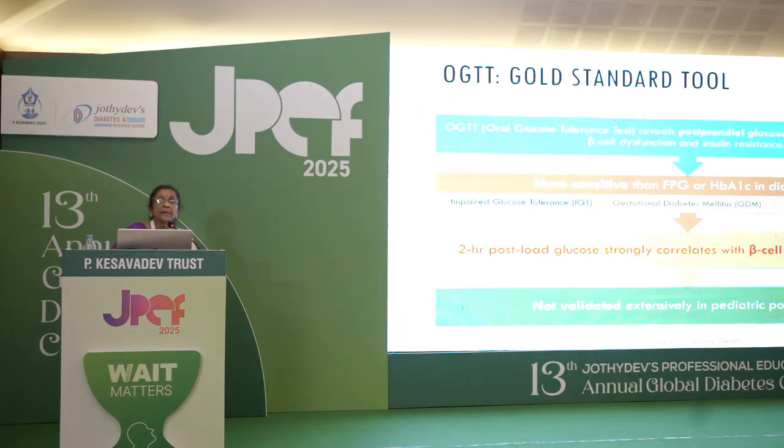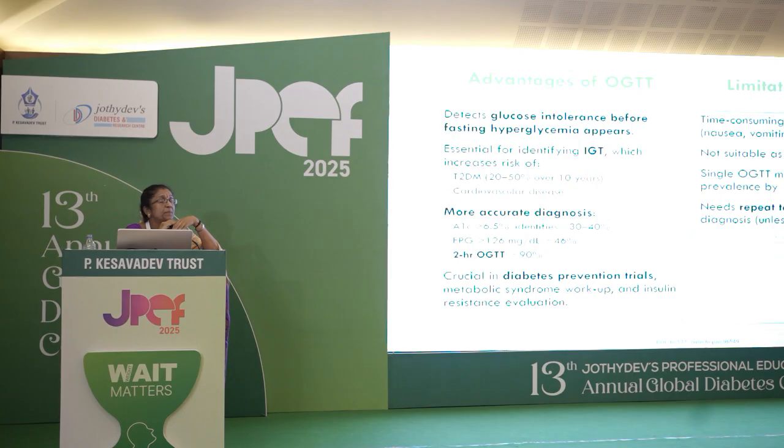So what are the things we should learn from this? OGTT reveals postprandial glucose handling, which actually tells you the beta cell dysfunction, and it is more sensitive than the fasting and HbA1c in diagnosis. So many of the patients who are in pre-diabetic stage or gestational diabetes can be picked up from this, and it correlates well with the beta cell functional capacity, and it is not validated in the pediatric group.